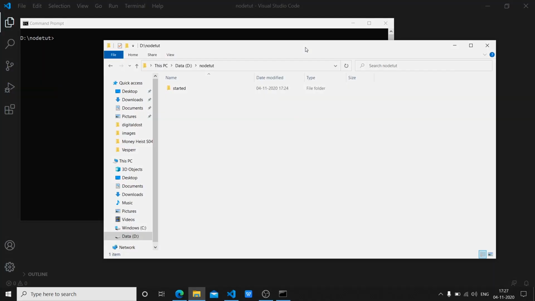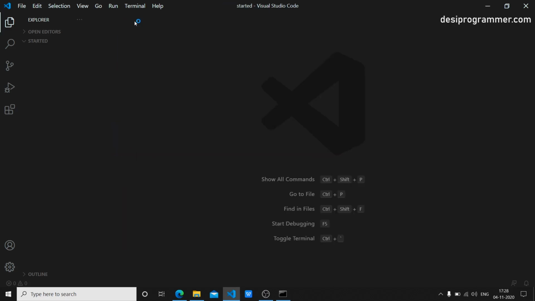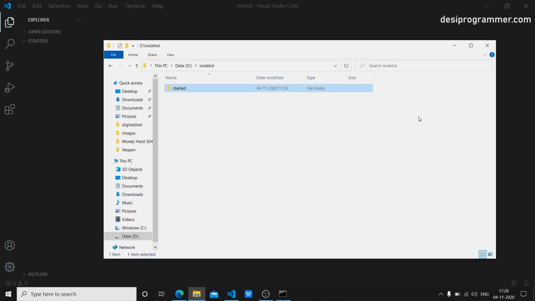Now, as you can see, I already have a couple of things opened up here, but don't worry about that. I went to my folder that contained all the source code and deleted that, because these are normal basics, so I won't be pushing them as source code on GitHub. But all the projects that we make, like authentication or anything as such, I will post on GitHub. So I have this other directory, or folder, here called started, and I want to work in this directory where we will talk about all the basics like requests, responses, static files, body parsers, and middlewares. So here I'm in my started folder.